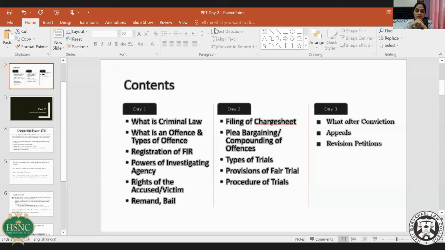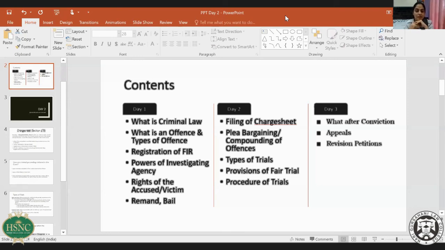In rape cases which are filed after a delay of one or more than one year, can a discharge be taken in such a case? It doesn't matter when the charge sheet has been filed. Once the charge sheet has been filed, I can file a discharge application irrespective of when the charge sheet has been filed.